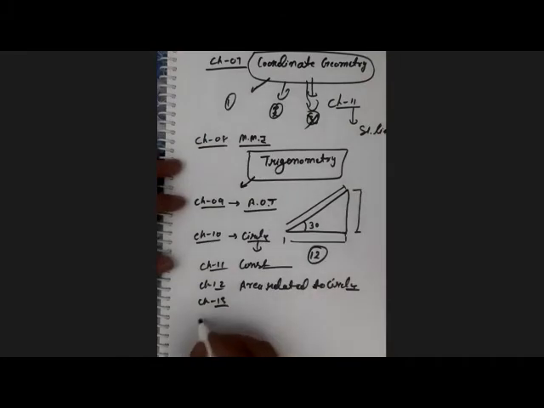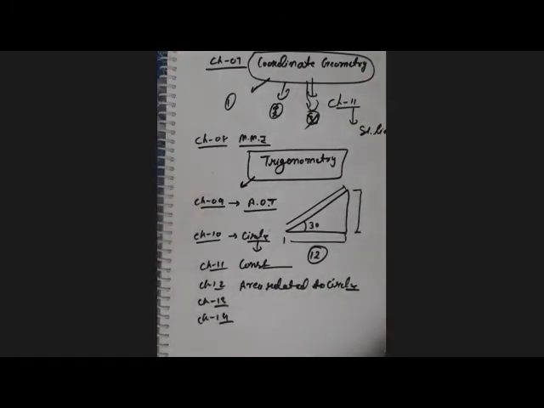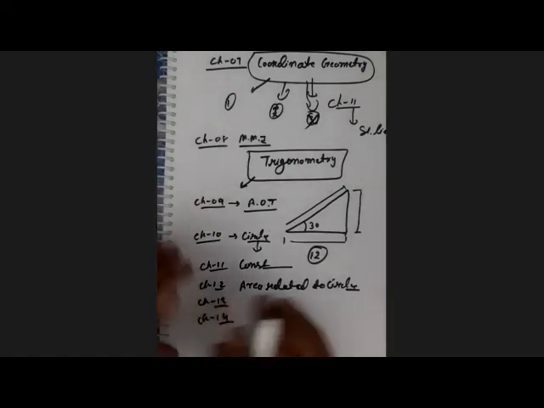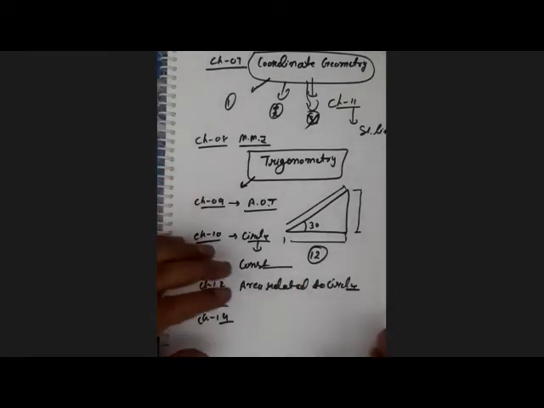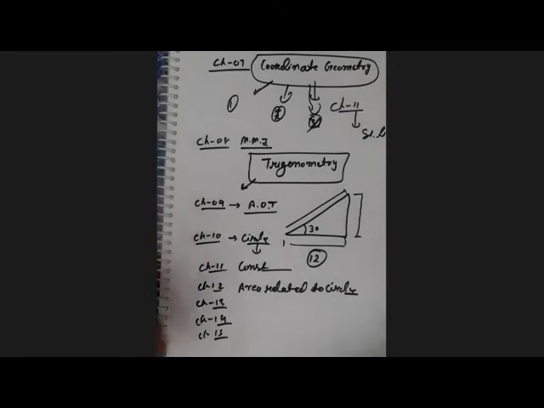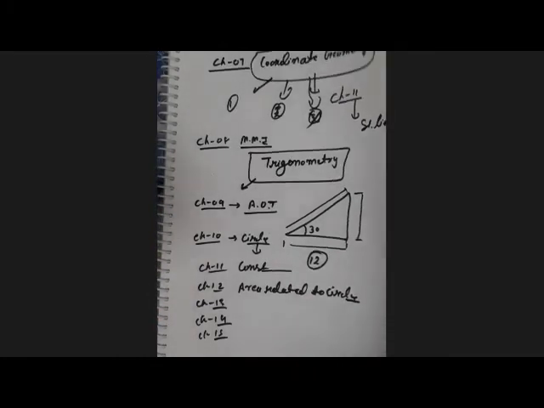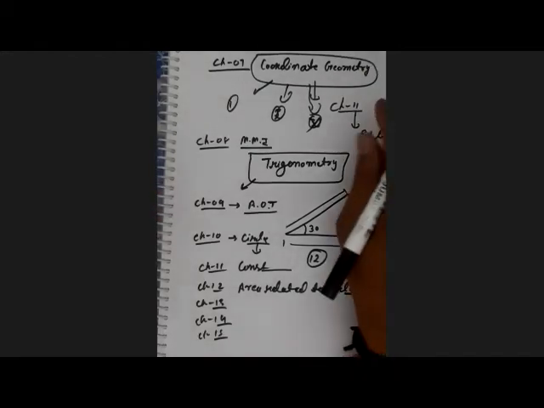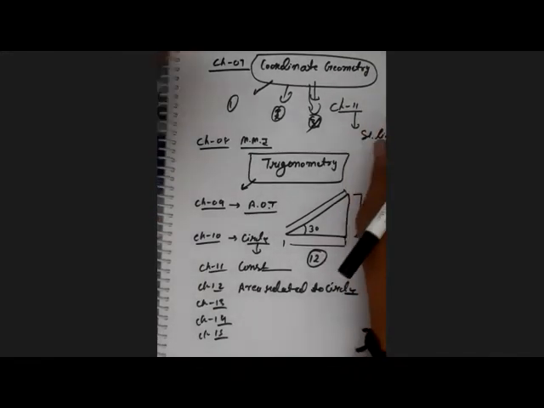Chapter number 14 is statistics. Statistics you also learned in class 9, but class 10 statistics is totally different. There are mean, median, and mode. And chapter number 15 is probability, right? Probability is simple, and the concept is also required. Some new concepts are introduced in class 10. In ninth, you only learned what is probability, the total outcome divided by the total number of possible outcomes.